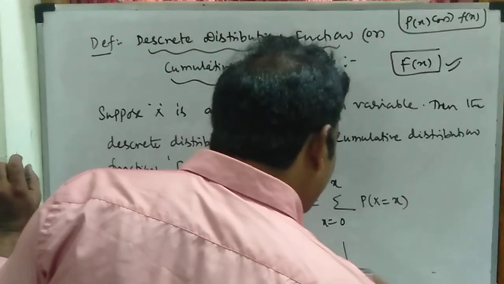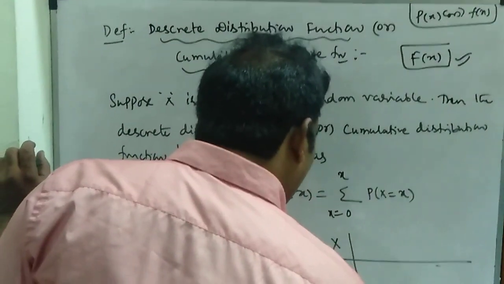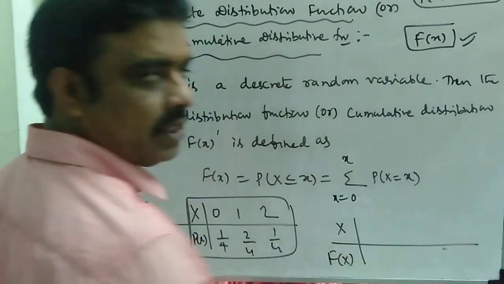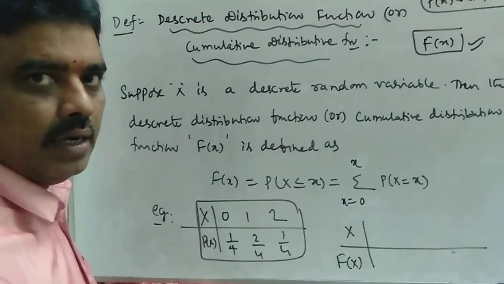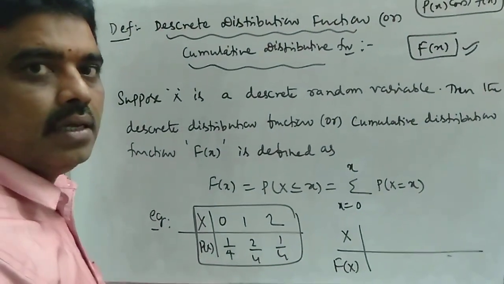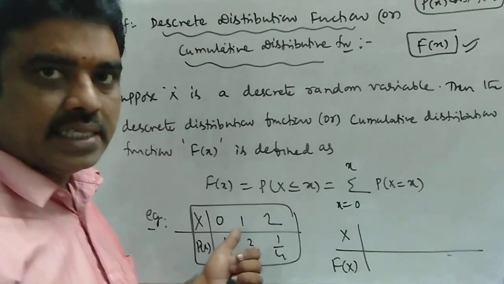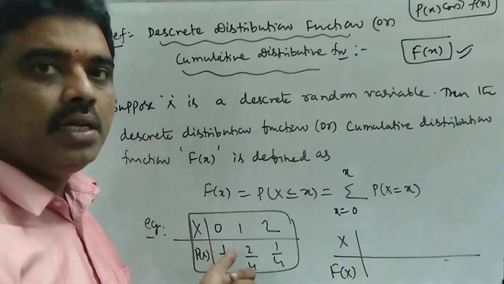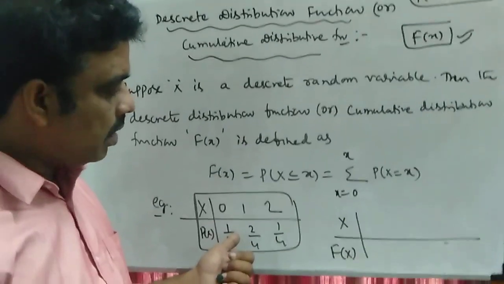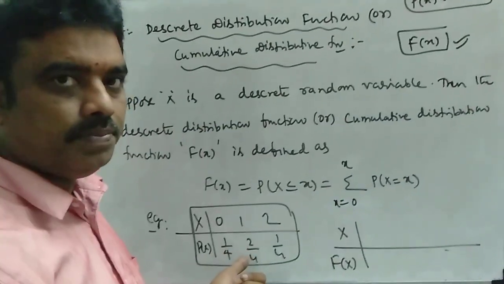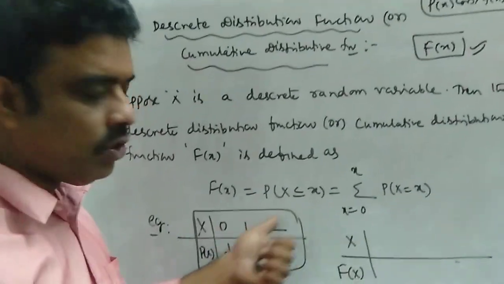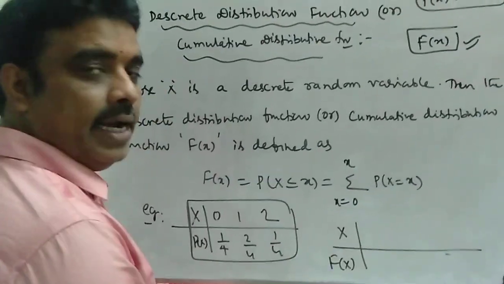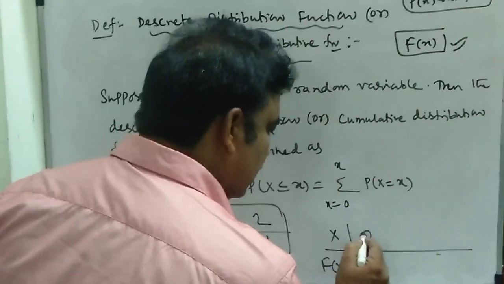The CDF is denoted by capital F of x, where x is defined as the number of heads when we throw two coins, so the possible values for x are 0, 1, 2.